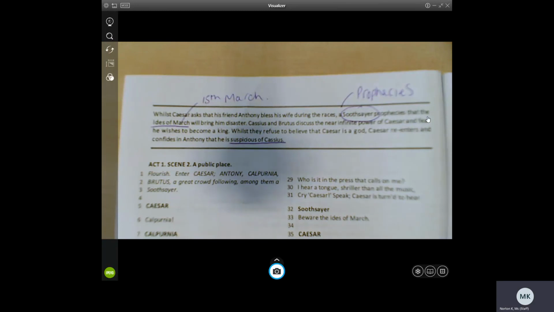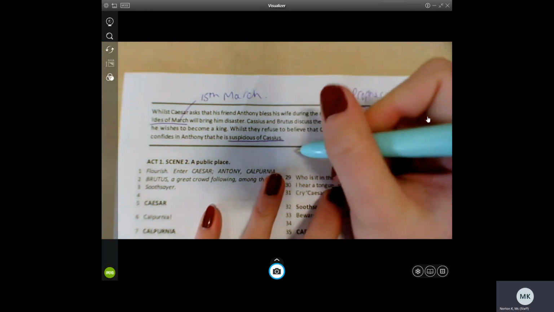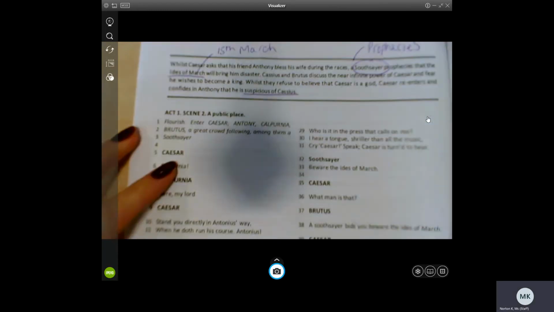We also start to see some conflict. Caesar is suspicious of Cassius, and we're going to look at that as we read on. Cassius and Brutus are also suspicious of Caesar. They think he's trying to become a king, which doesn't sit right with them because they want to protect the Roman Republic.